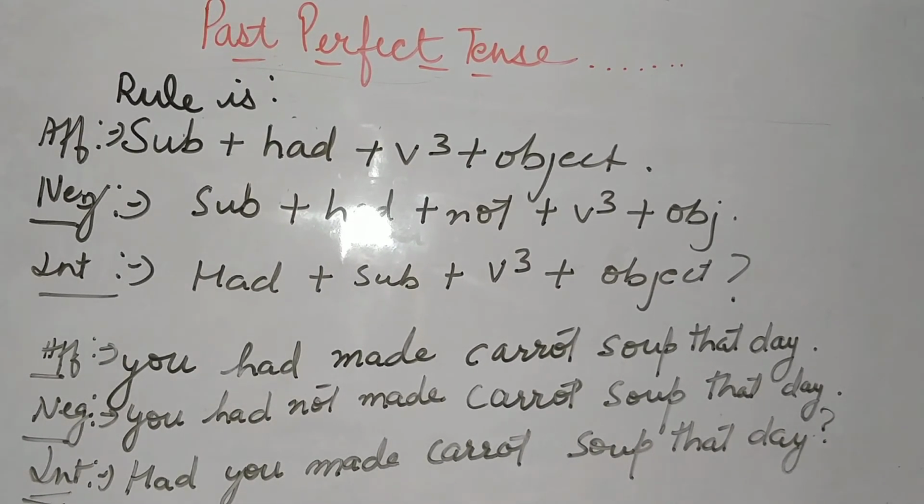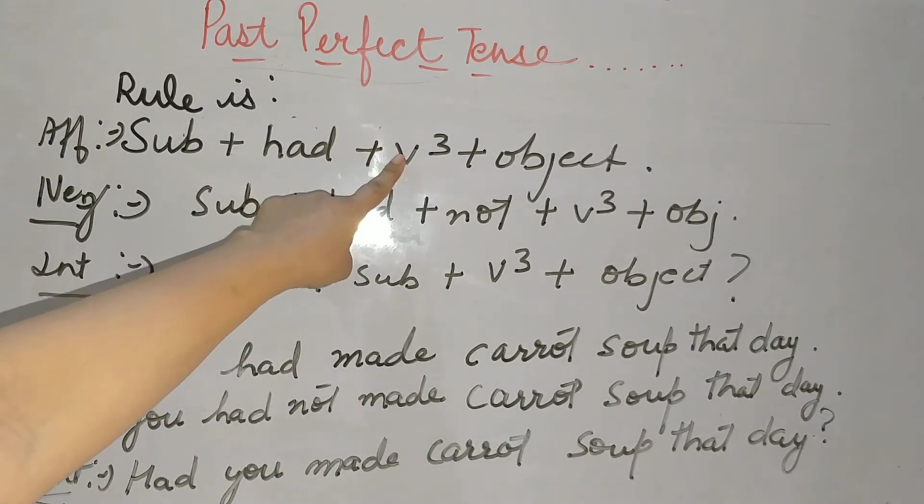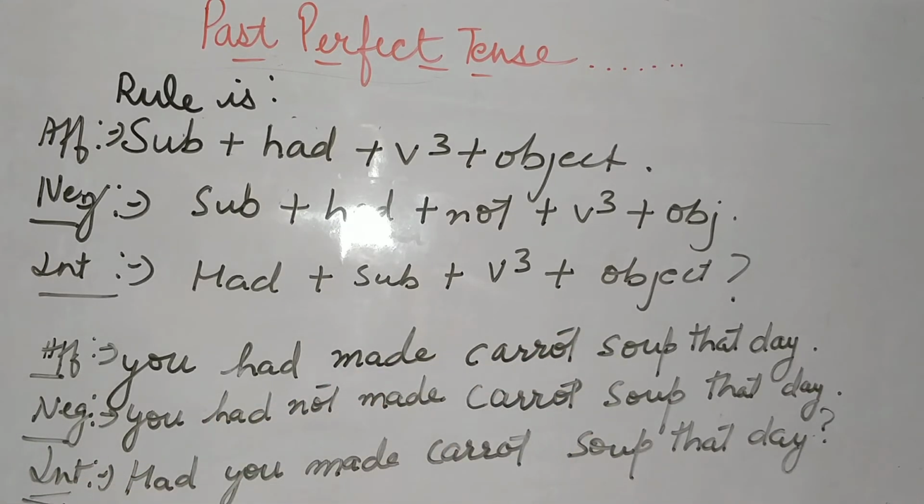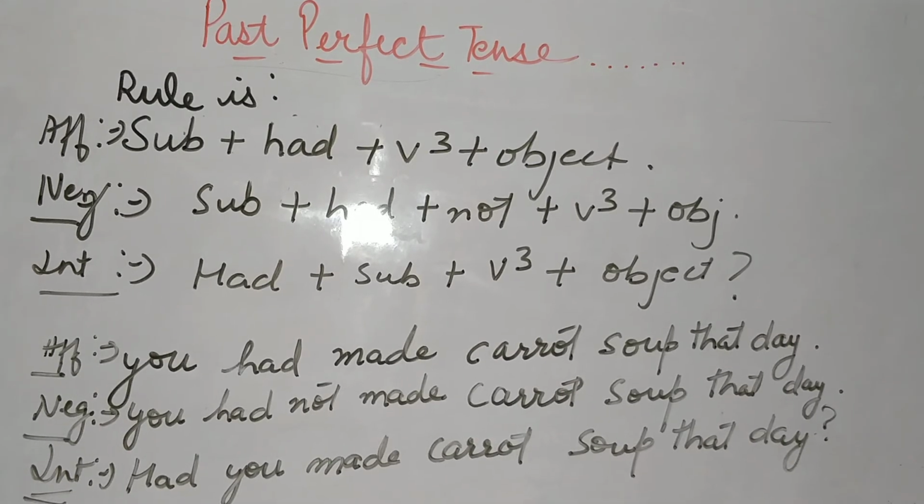It will be clear with the help of an example. Just see, subject you, had, third form of your verb make, made, carrot soup that day. Negative of this will be you had not made carrot soup that day. And when we change this into interrogative, it will begin with your helping verb. What is your helping verb? Had. Had you made carrot soup that day? Question mark.